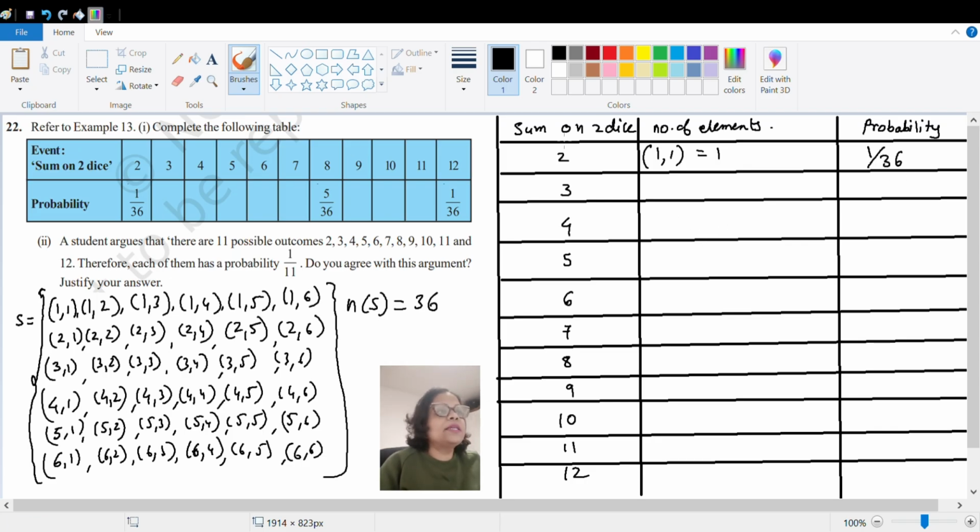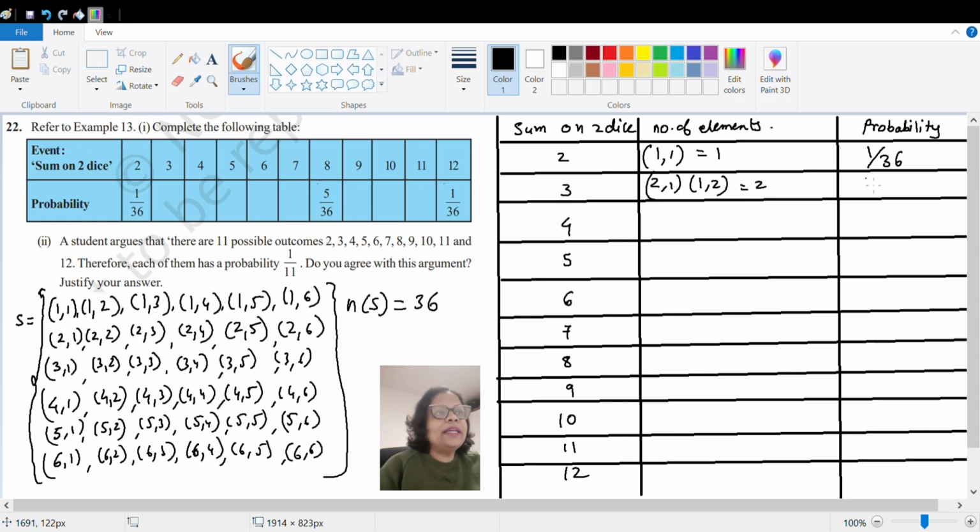Now let us see the sum on the two dice is 3. So if it is 3, it can be given by 2 comma 1, or it can be given by 1 comma 2. There is no other possibility with this, because if the sum has to be 3, these are the only two possibilities. So the count will be 2.